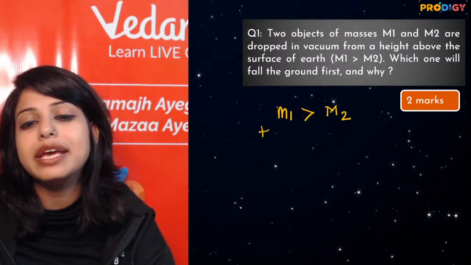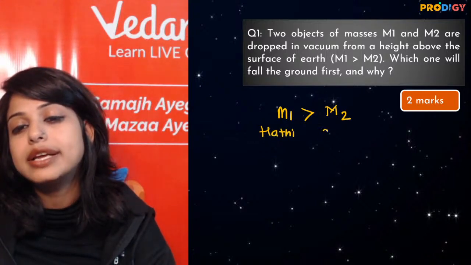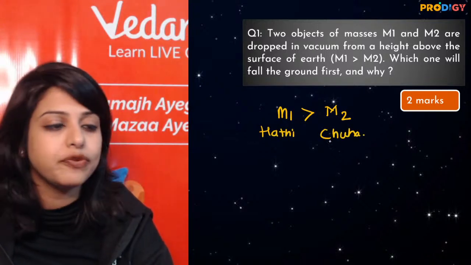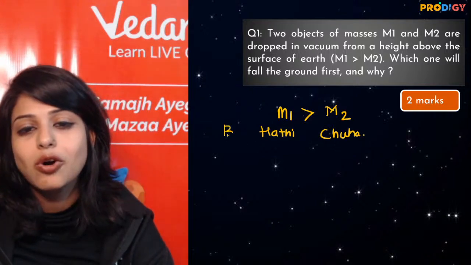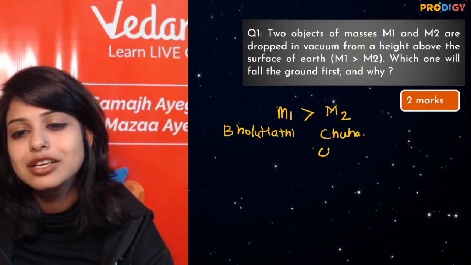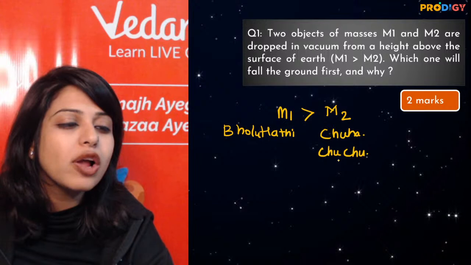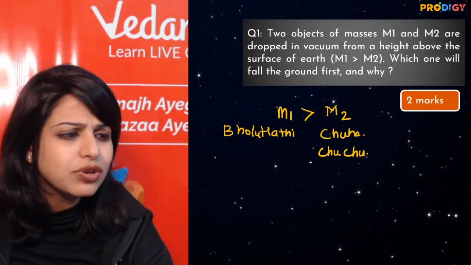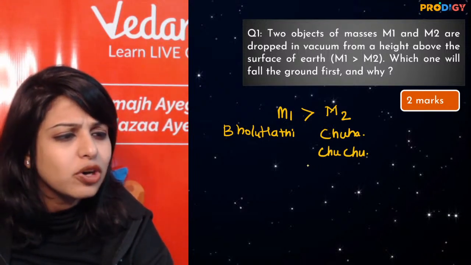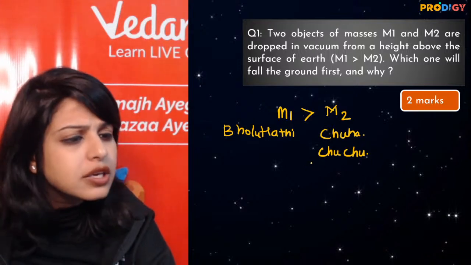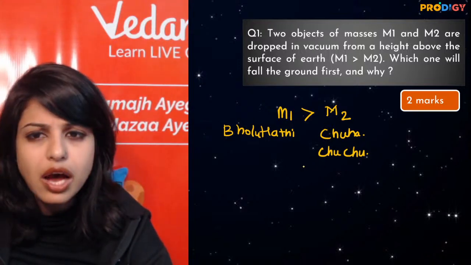ठीक है, एक हाथी है एक चूहा है. Tell me who is going to fall first? भोलू हाथी और चूचू चूहा. Come on, tell me who is going to fall first? Both will fall at the same time. Serious? Pakka?